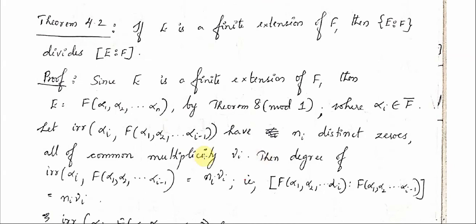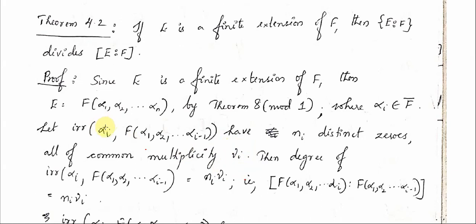That is, this is the irreducible polynomial corresponding to alpha I over the field F(alpha 1, alpha 2, etc. alpha I minus 1). Alright. So alpha I is definitely going to be a zero of this polynomial. Like that, there are ni distinct zeros, each of multiplicity mu I. That is, if you consider the irreducible polynomial of alpha 1, all the zeros of it are going to have common multiplicity mu 1.